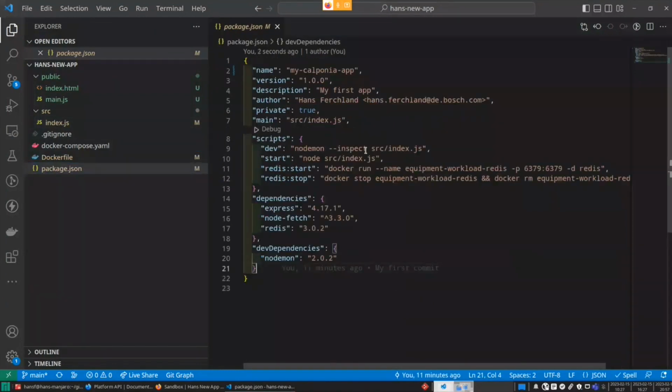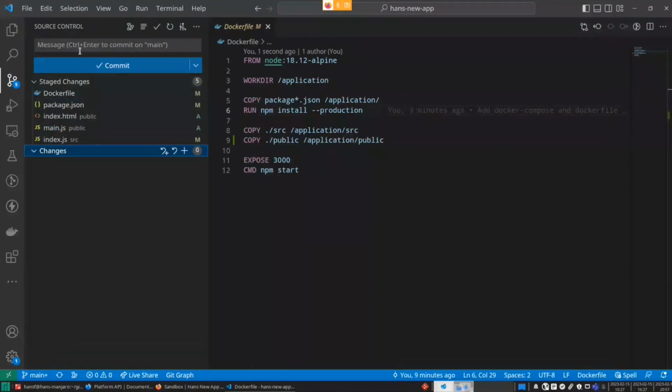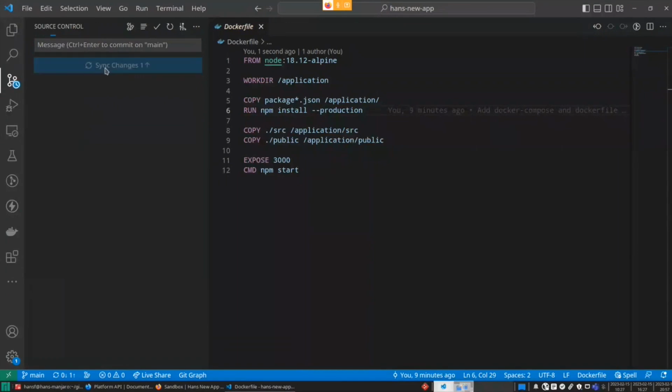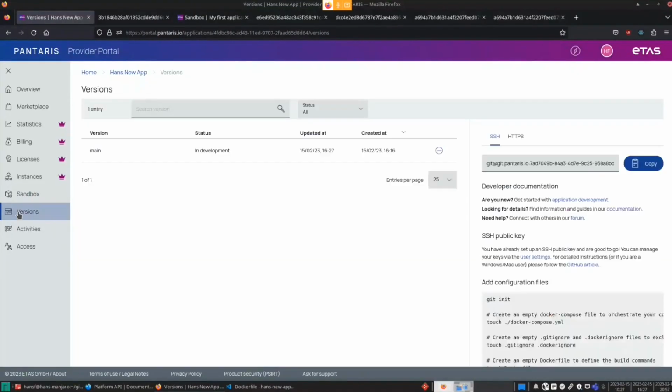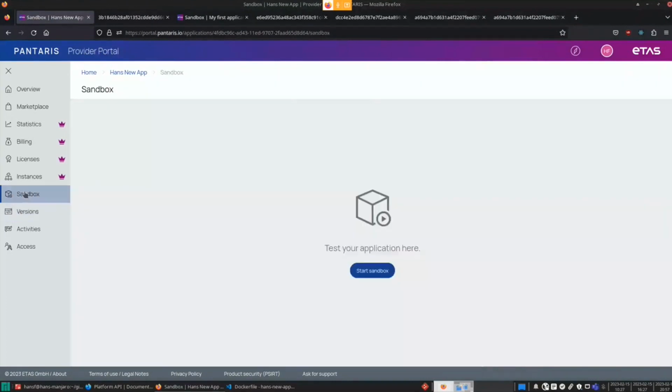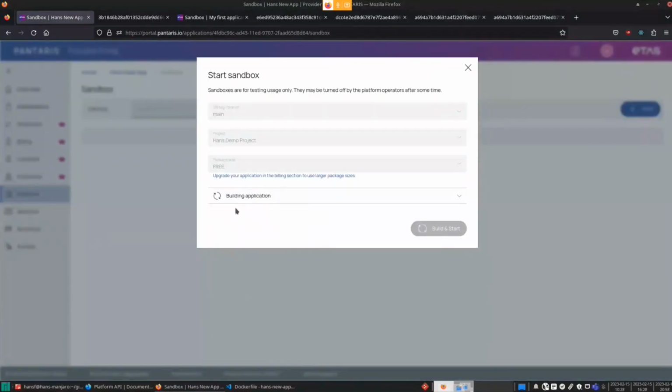And our package.json, yeah, that should also be fine. So we will add our changes. All right. Now that we have updated it, all right, we can build it again in my demo project.